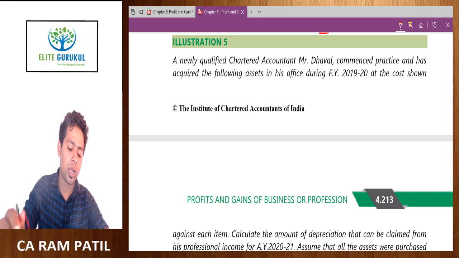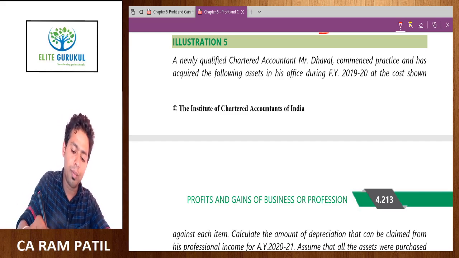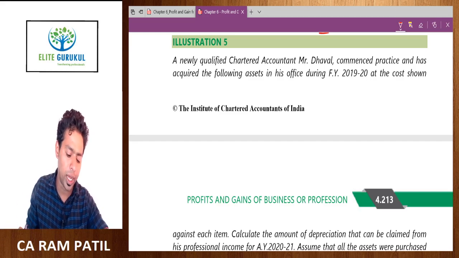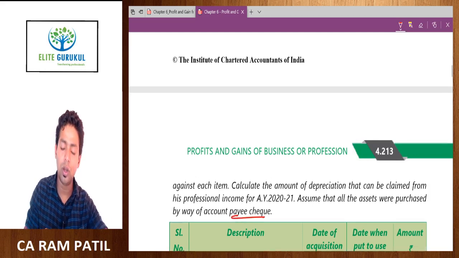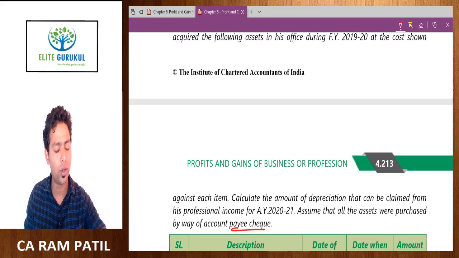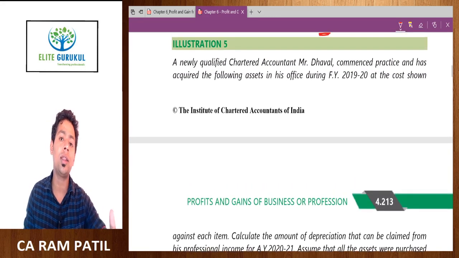A newly qualified chartered accountant, Mr. Dhaval, commenced practice and has acquired the following assets in his office during the financial year 2019-20 at the cost shown against each item. Calculate the amount of depreciation that can be claimed from his profession for AY 2020-21. Assume that all assets were purchased by way of account payee cheque. This is to give effect to the proviso to section 43(1). Now, an asset of more than 10,000 rupees purchased in cash is not allowed.